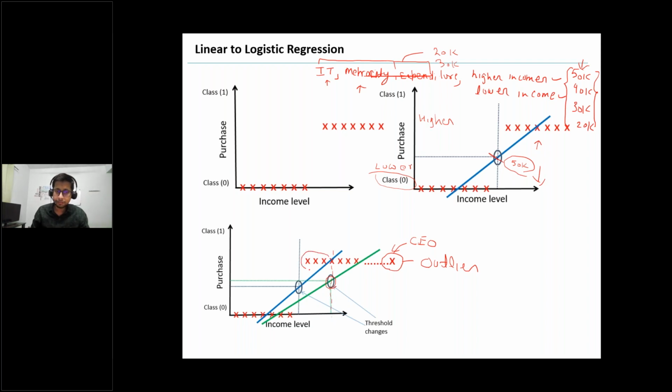So these persons, who were before identified as class 1, meaning higher income level, because the CEO joined and our linear regression line shifted, it will now tell you this person belongs to the lower income level. But that is not the case. This is wrong. They still belong to the upper income level, because this is just an outlier and not representing your population. If I ask you what the average salary of the Indian population is, you will not tell only the CEO's salary. This is not the case.